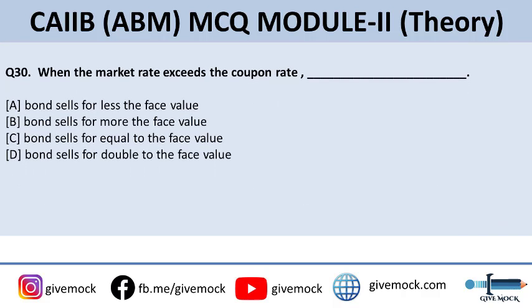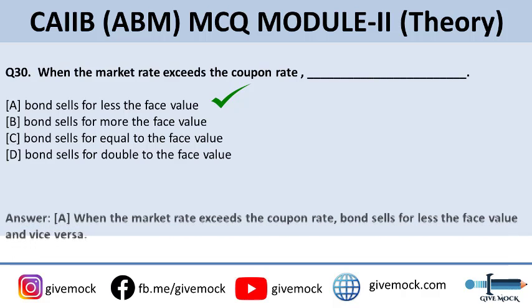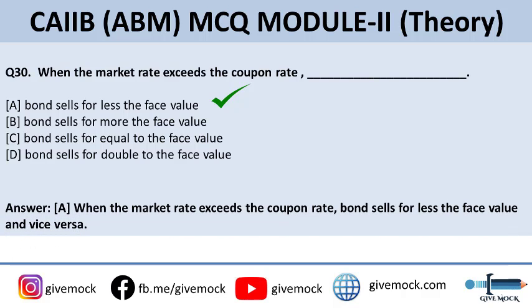Now coming up to the 30th question: when the market rate exceeds the coupon rate. This is an important question, please star mark it. This might appear in your upcoming examination. Options are: bond sells for lesser than the face value, bond sells for more than the face value, bond sells for equal to the face value, or bond sells for double the face value. The correct answer is when market rate exceeds the coupon rate, bond sells for less than its face value, or vice versa.